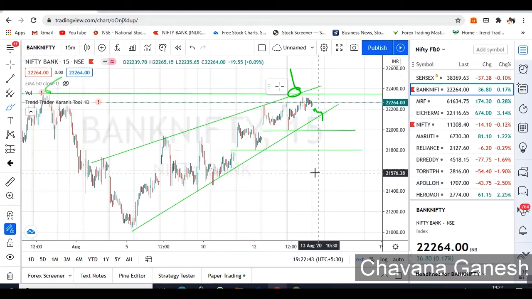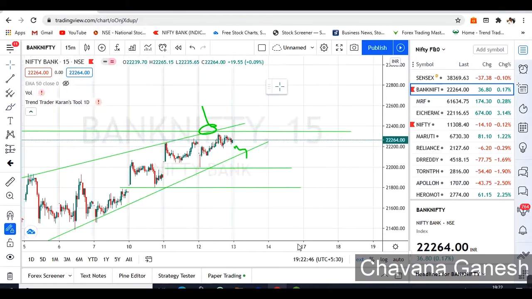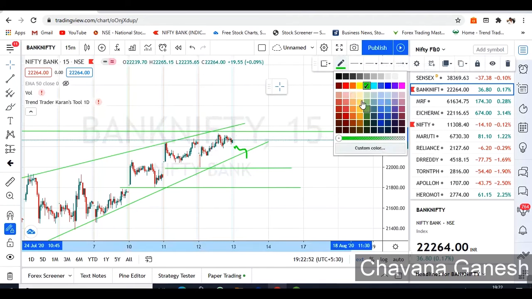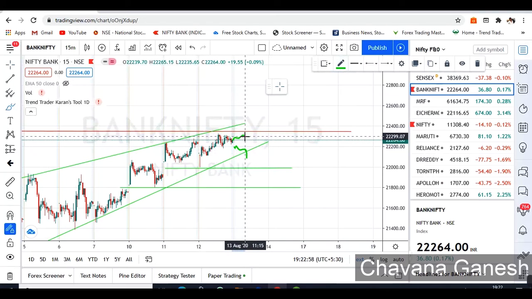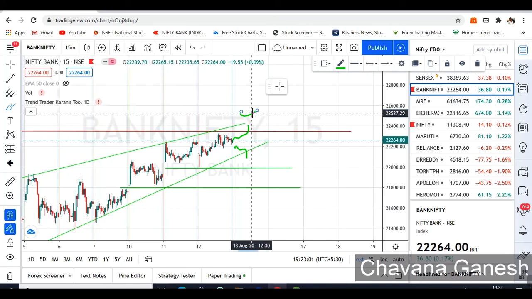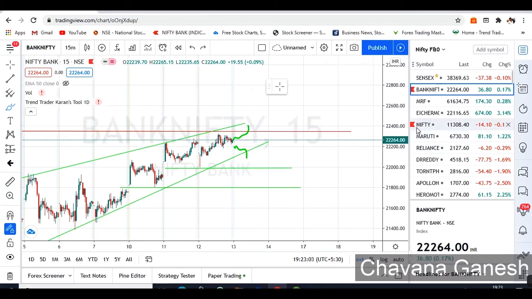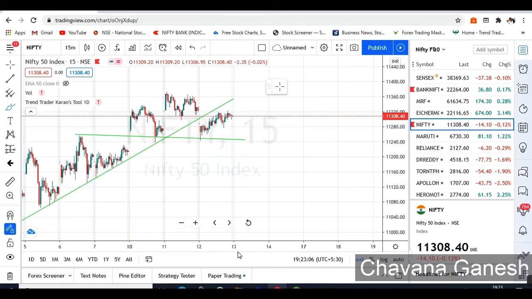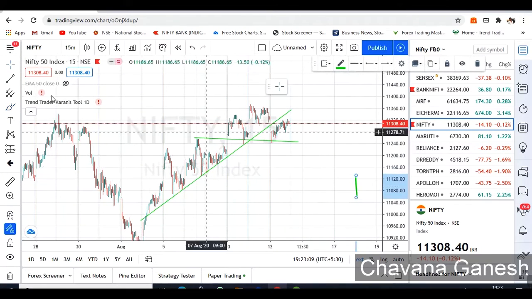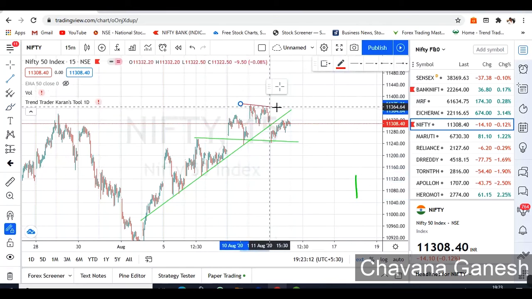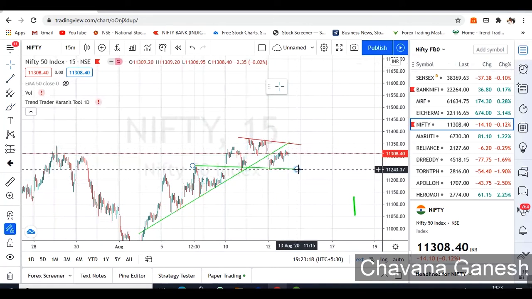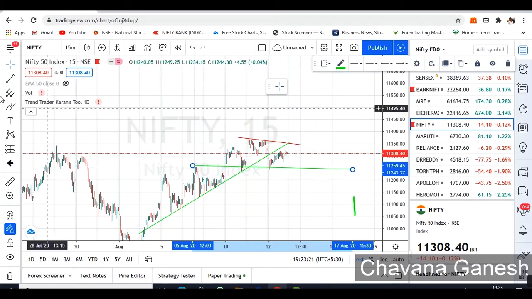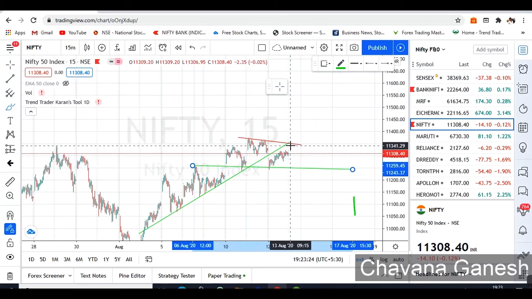And these are the Bank Nifty levels for tomorrow. If Bank Nifty opens above this trend line, the one I am drawing in red color, this trend line is a resistance point. If the market opens inside this and breaks this level, we can expect a good move in the uptrend. Even in Bank Nifty, if it opens above these levels and crosses them, these levels are very important. If they are crossed, we can expect a good upside momentum. Or if it crosses below these levels, we can expect a good move.